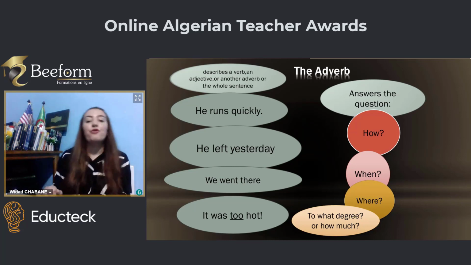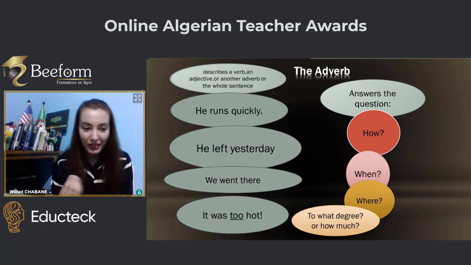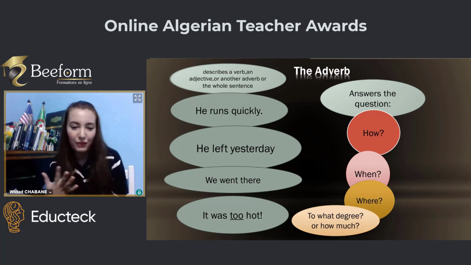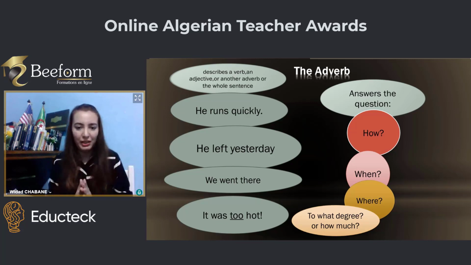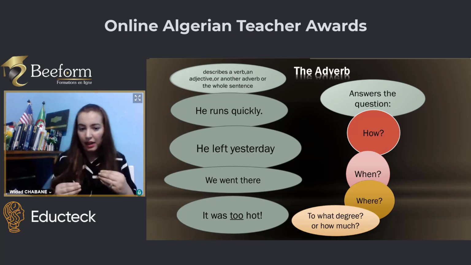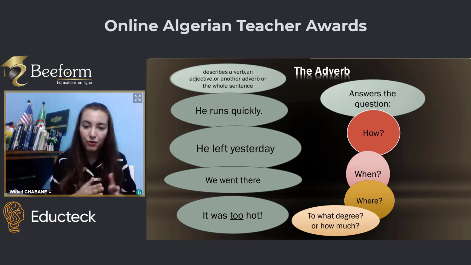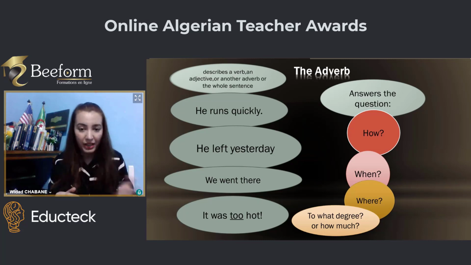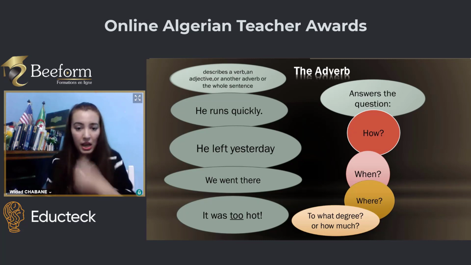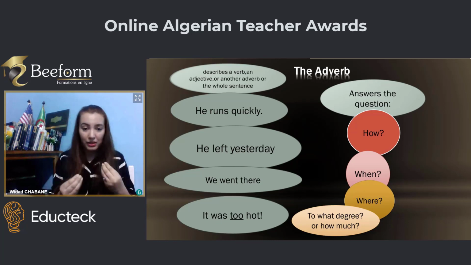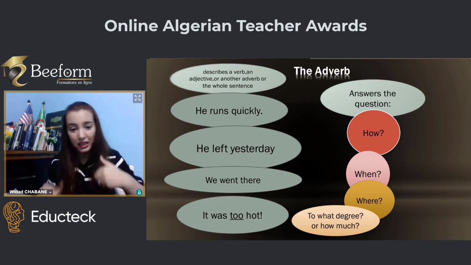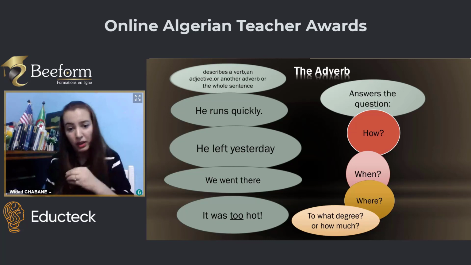Now we come to the fourth part of speech, adverbs. Why do we use adverbs? We use them to describe how things happen. Adverbs are words that describe a verb, an adverb, an adjective, or the whole sentence. And to ask a question, how do you know it is an adverb? It is not always the case that it ends with ly.